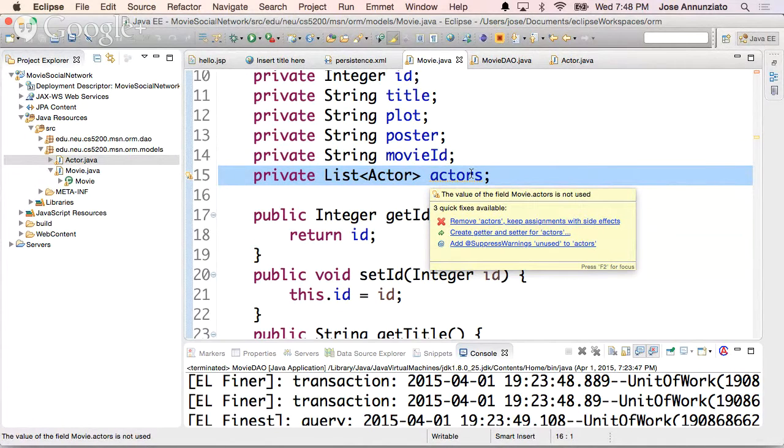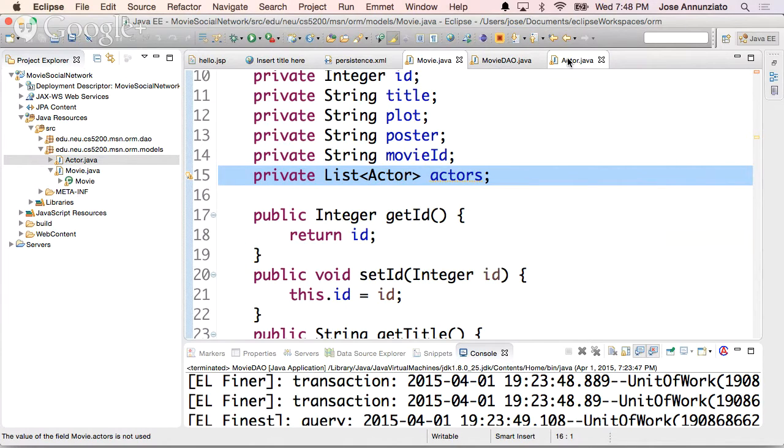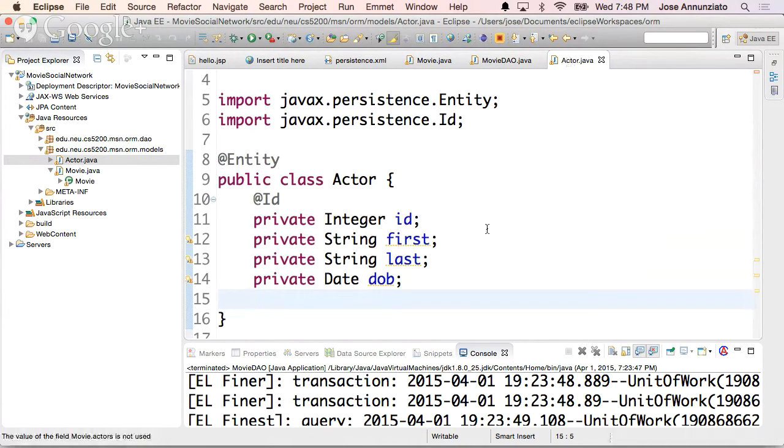I have to explicitly provide links and references, object references, right, to those instances. So this allows me to navigate to my actors from the movie. If I want to be able to navigate from the actors to the movie, I need to provide a reference, right? This is the movie that this actor acted in. Notice that I do not have a foreign key here, right?